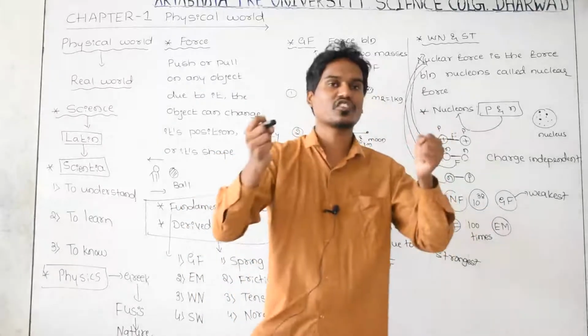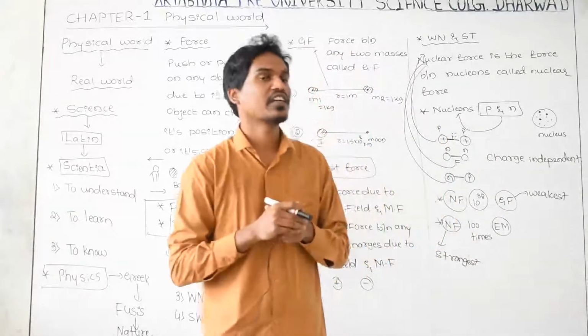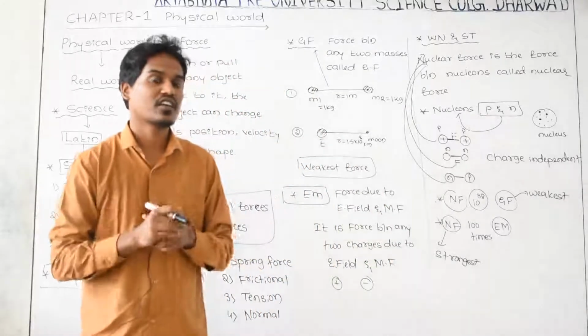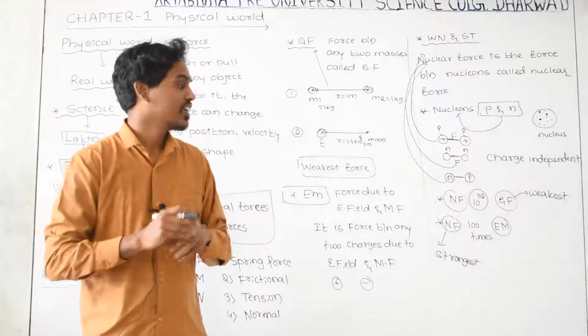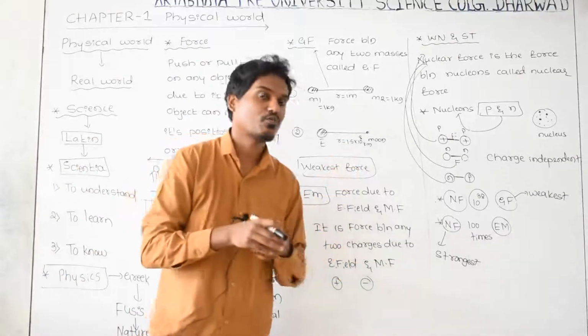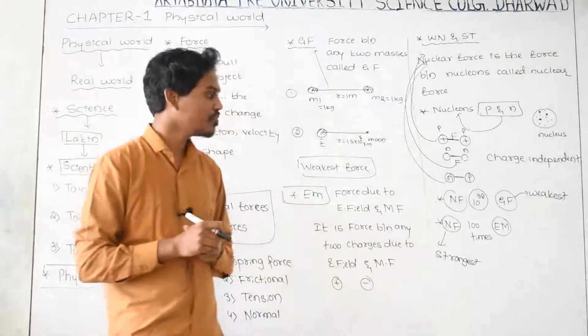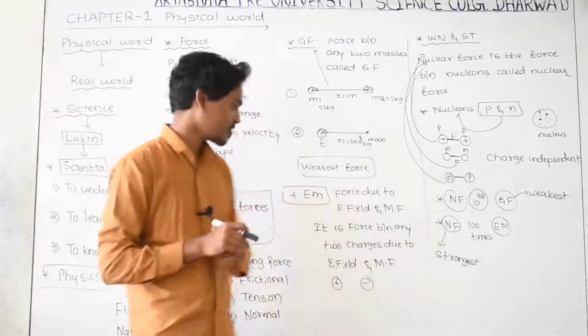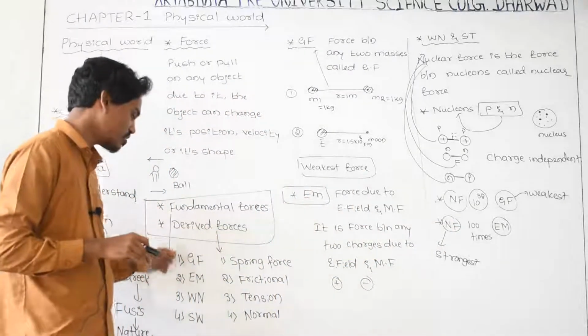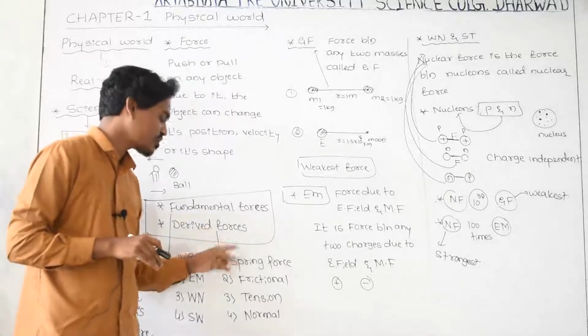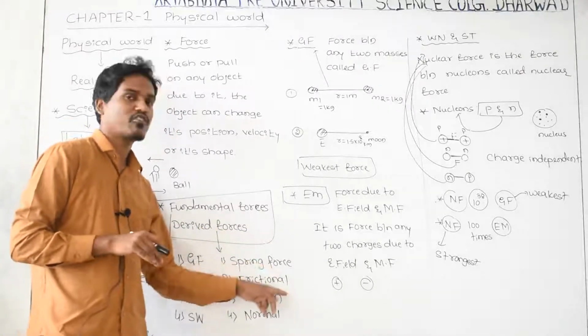In between the masses, the gravitational force is there. In between the charged particles, the electromagnetic force is there. In between the nucleons, what are nucleons? Proton and neutron. In between the nucleons, which force is there? That is the nuclear force. These are called fundamental forces, and these are examples of derived forces.